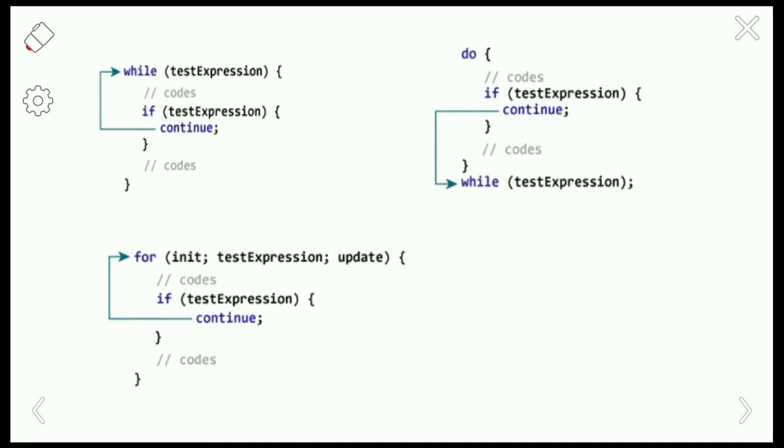Similarly in the do while loop, when the continue statement is encountered, the control will go to the while condition, so it will go to the starting of the loop. And remember one thing, in the do while loop, the loop will be executed at least once. That's why the control goes to the condition part.